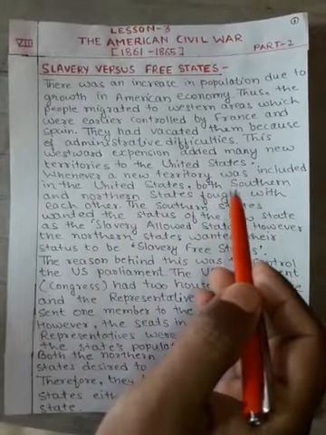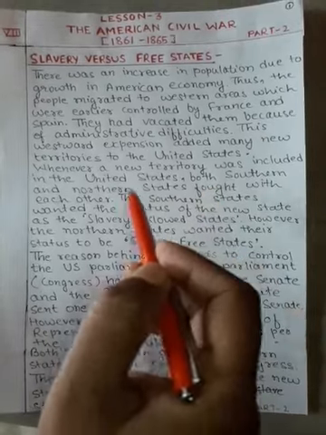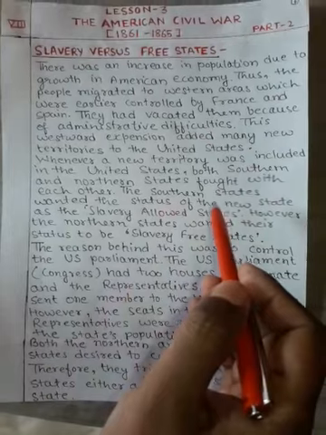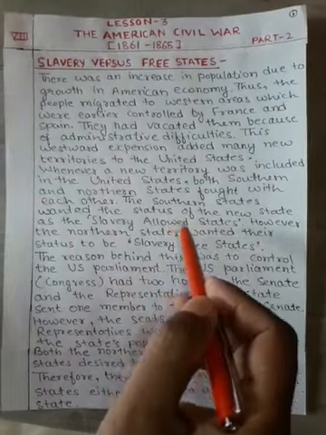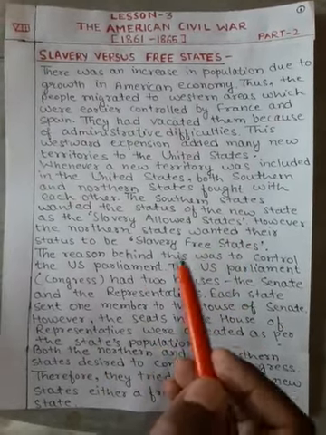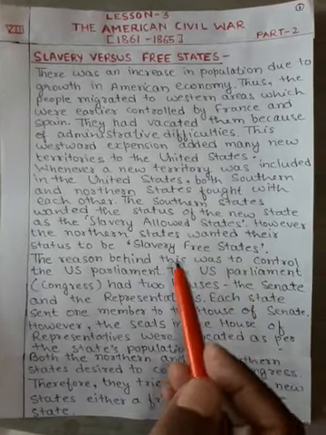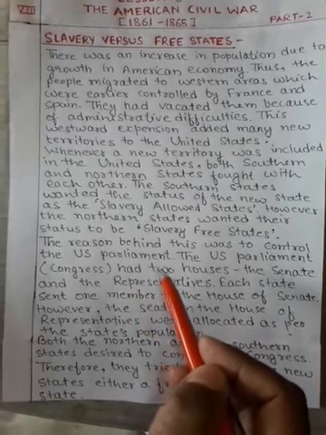Whenever a new territory was included in the United States, both southern and northern states fought with each other. The southern states wanted the status of the new state to be a slavery-allowed state. However, the northern states wanted their status to be slavery-free states. The reason behind this was to control the US Parliament.